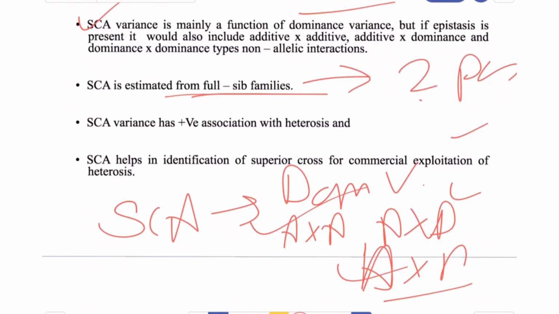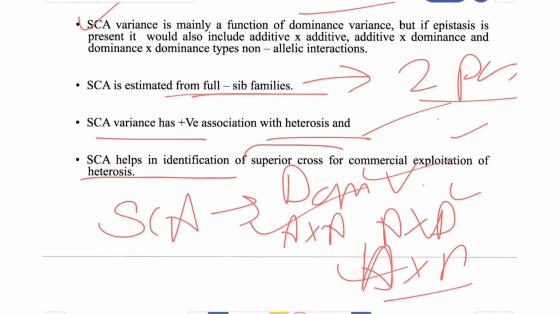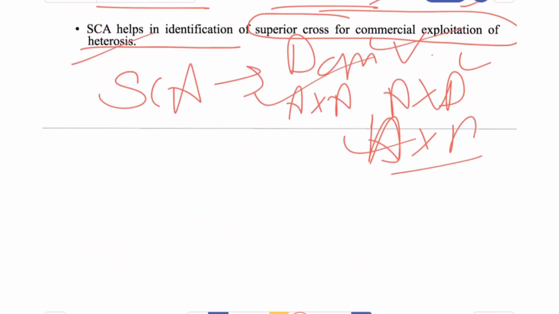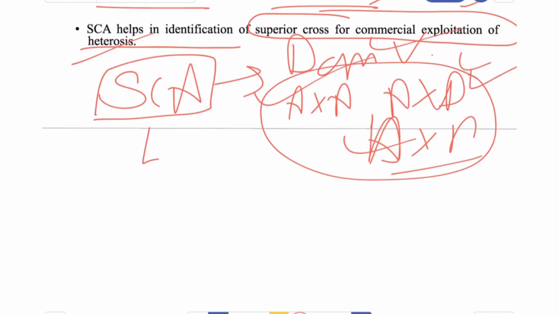Two parents are common. Now SCA variances are positively associated with heterosis, obviously, because they are a function of dominance variance, and if we talk about the dominance variance, then heterosis would be rewarding. It also helps in identification of superior crosses for the commercial exploitation of heterosis. So when we talk about SCA, or specific combining ability, always remember the non-additive type of gene action and that all three types of interactions are present.